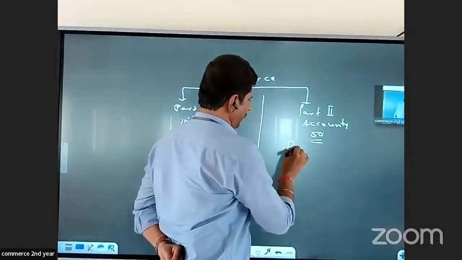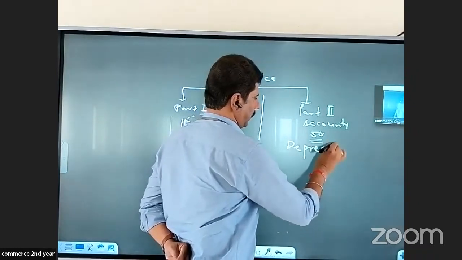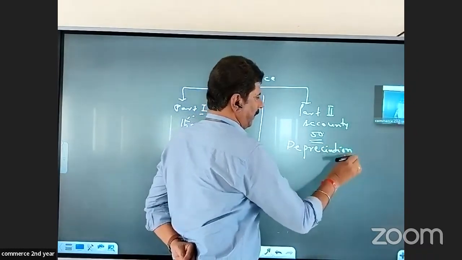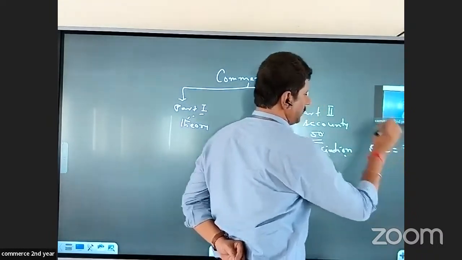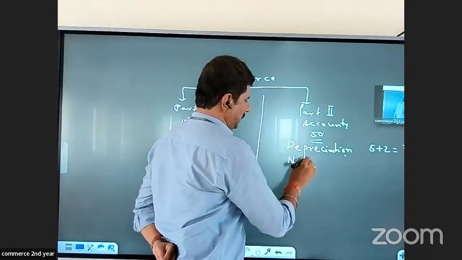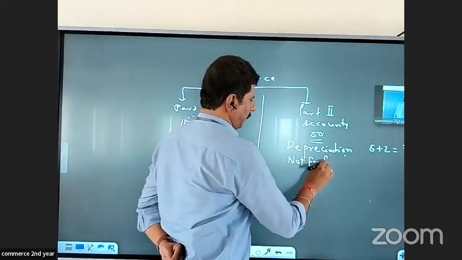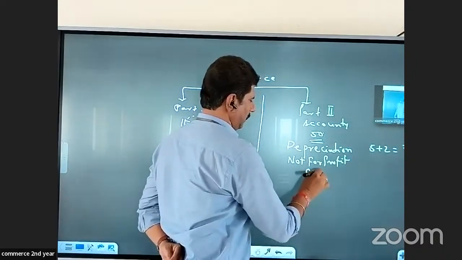depreciation, having a weightage of 5 plus 2, that is 7 marks. Then not for profit organization.